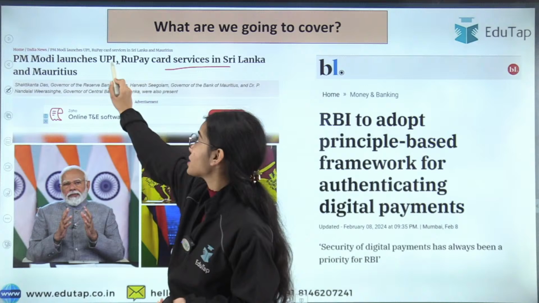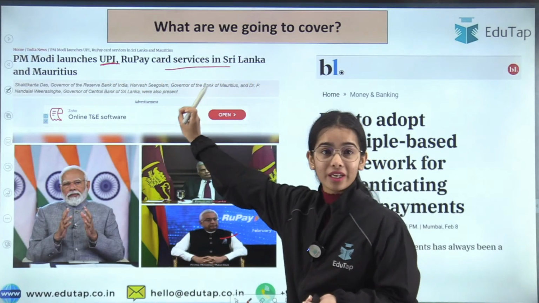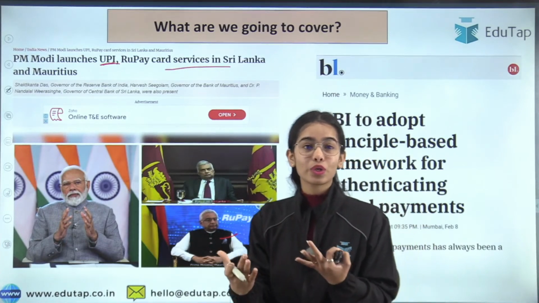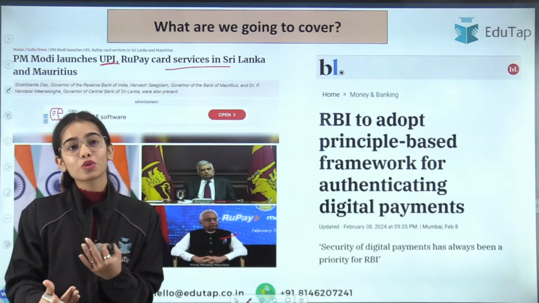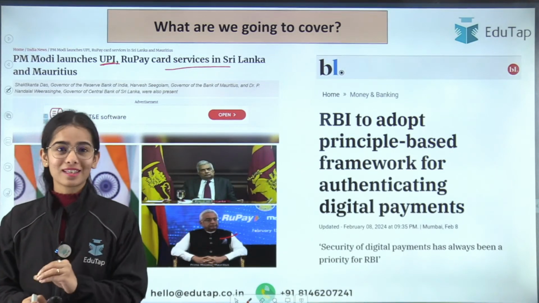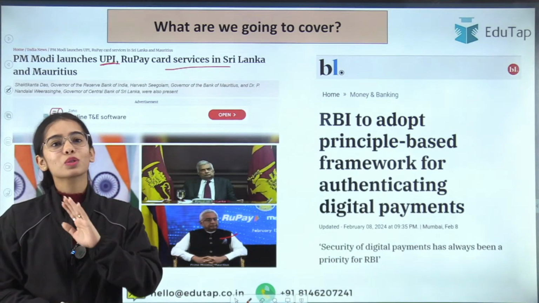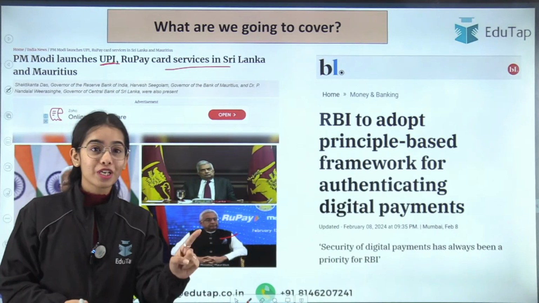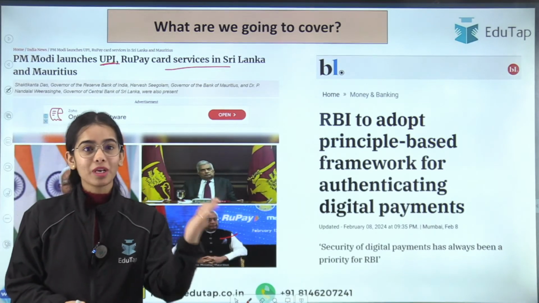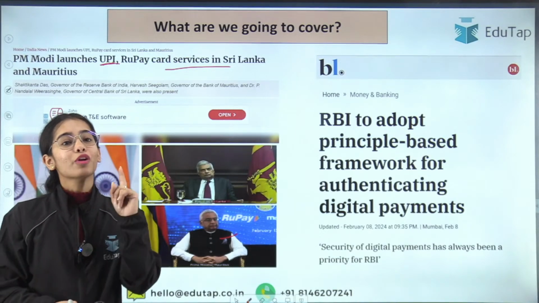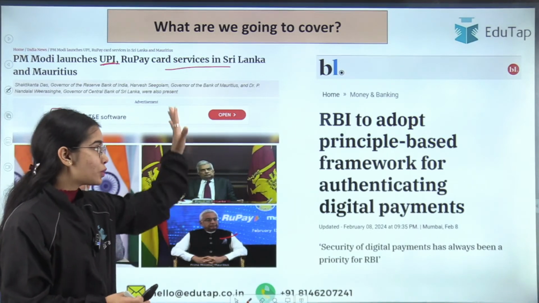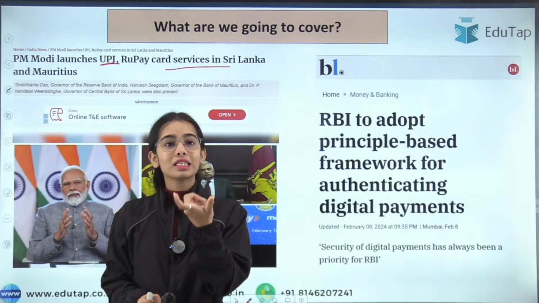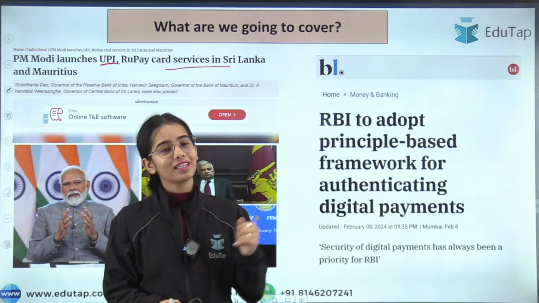The UPI has been launched for Sri Lanka and Mauritius, and the RuPay card services will be provided in Mauritius. How they will be provided, what the linkage is going to be, what the connectivity is going to be, all of this we are going to discuss in today's session with much clarity so that there is no confusion in your mind regarding the news article. This is very important from the objective point of view of the examination, RBI Grade B, NABARD Grade A, SEBI Grade A, as well as from the descriptive point of view. On the request of some of the students, I have also brought a descriptive question that we are going to discuss at the end of the session.